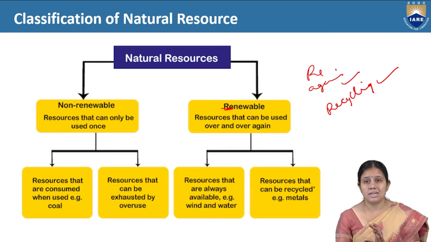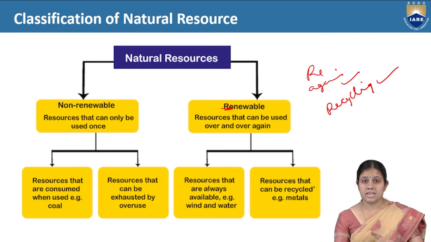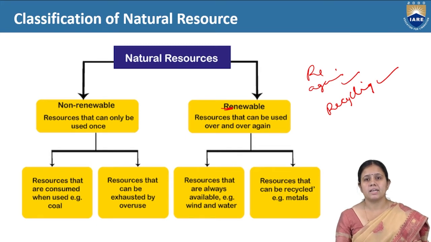And this is the broad division of natural resources. Broadly, it is divided into non-renewable, meaning those which cannot be renewed, and renewable, those which can be renewed for their again and again use. So basically, this is the broad classification. And renewable can be further divided into resources that are always available, like wind and water.